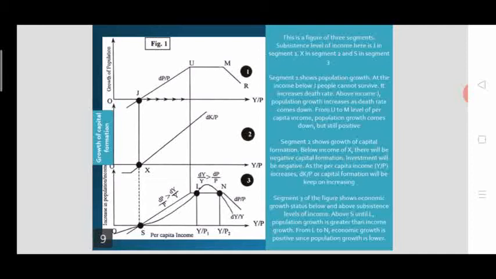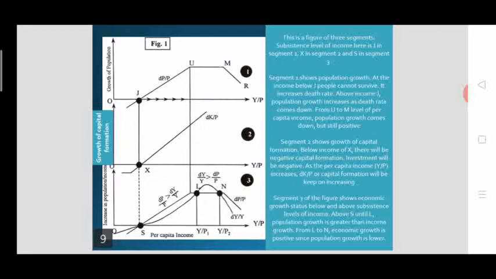It is on growth of population. The population growth will be positive only when the y by p, that is the per capita income, is positive. So when the per capita income or y by p is below the subsistence level or below the point j, as you can see on segment 1, population growth will be negative, as death rate will be greater than